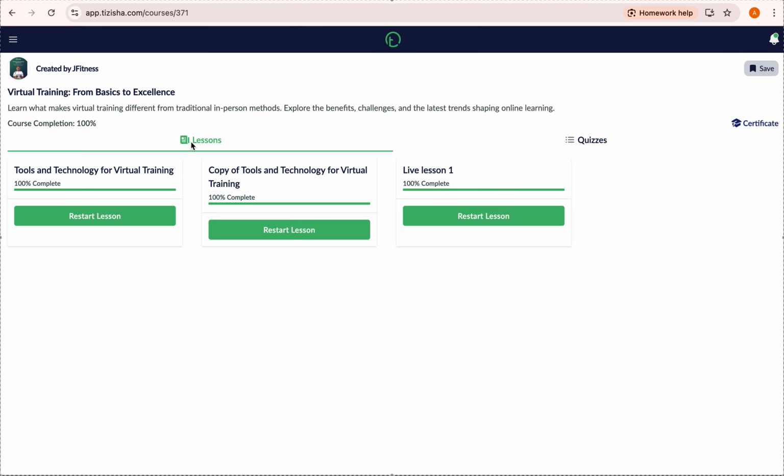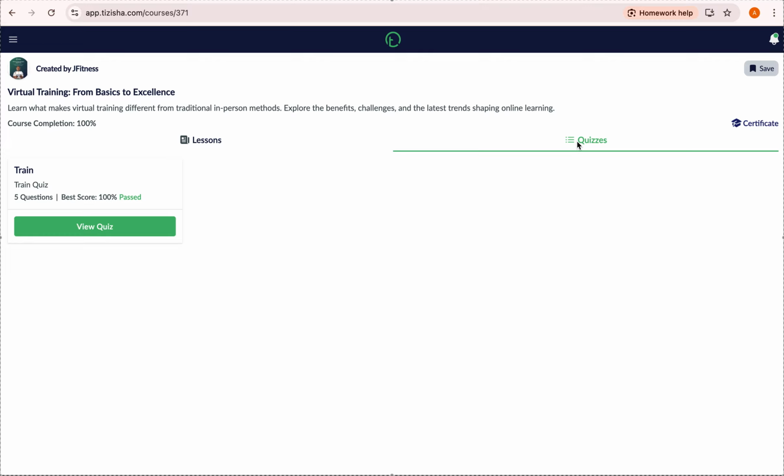So this is the lessons tab. Then we have the quizzes tab. You can navigate to the quizzes tab, and you can see we got 100% for this, and the status here reads passed. You also have an option to view the quiz from here. Okay, cool.